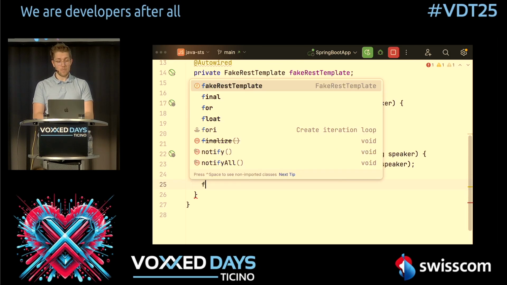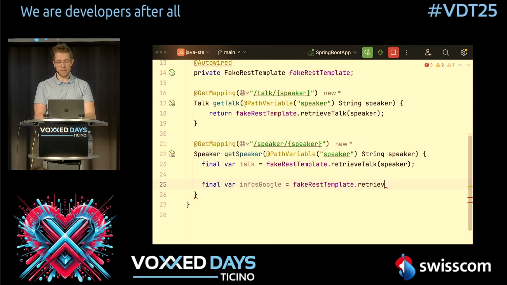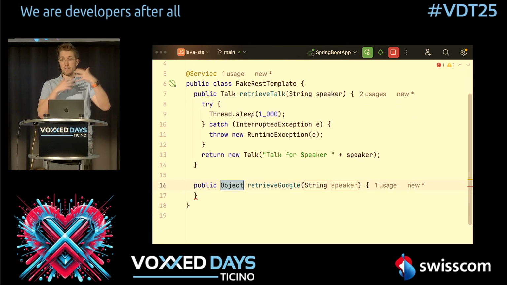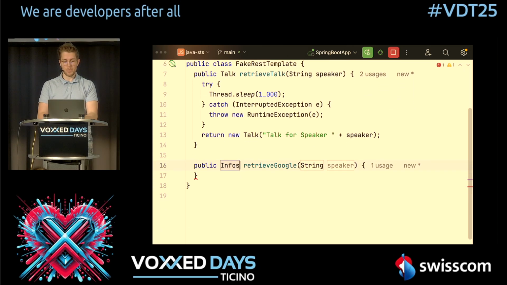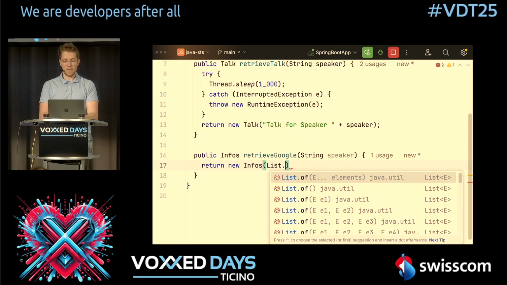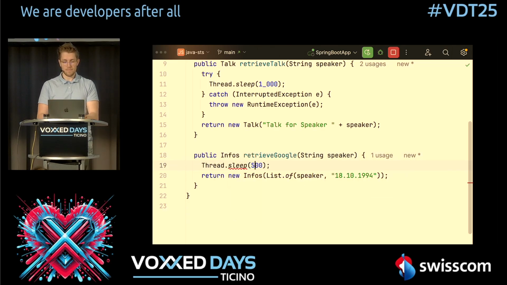And now what we will do is, we try to gather some information from different info sources. So we say final var infosGoogle, for example, and we say fakeRestTemplate.retrieveGoogle, and we pass in our speaker. Now, what does this retrieveGoogle do? This is also, of course, a fake REST call. So we have our Infos here, which we return, and we just say return new Infos with a list of information here, and we have our speaker in there, and for example, it knows my birth date. Additionally, we also have a thread sleep in there. Let's make this 500 milliseconds.